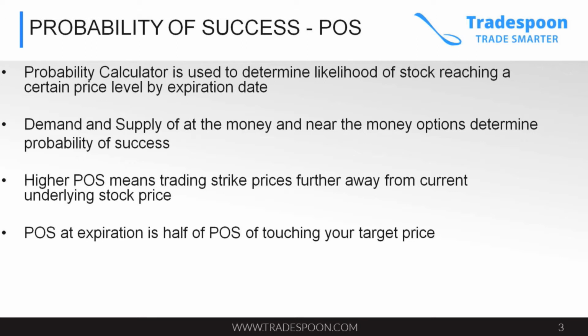High probability of success means trading strike prices further away from the current underlying stock price. As you become a more experienced trader, you'll realize that you want to trade options that give you the highest probability of success. That means you need to select a strike price that is away from where the current underlying stock is trading. Probability of success at expiration is half of the probability of success of touching your target price.